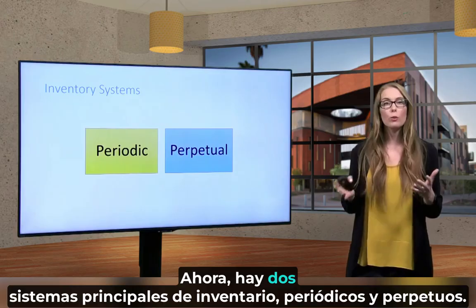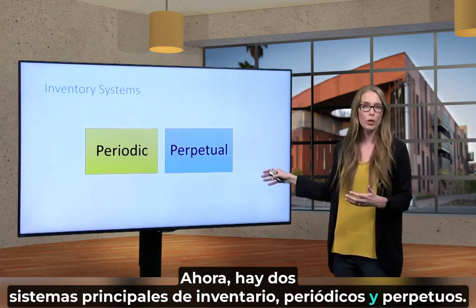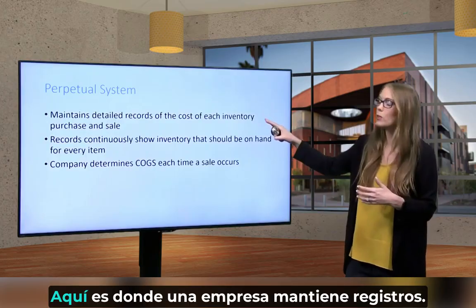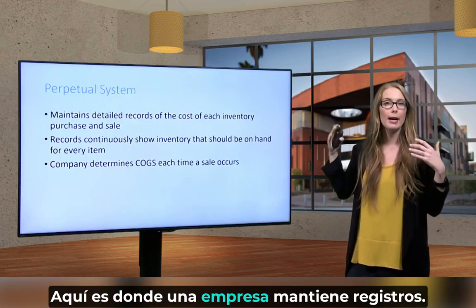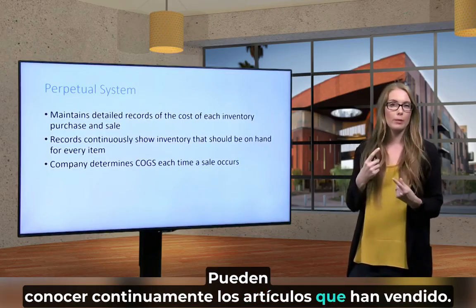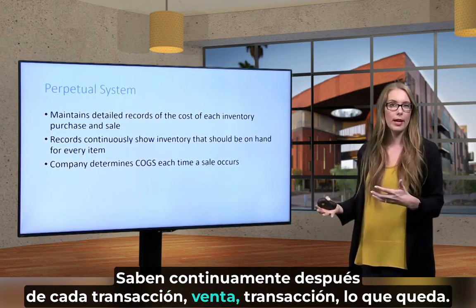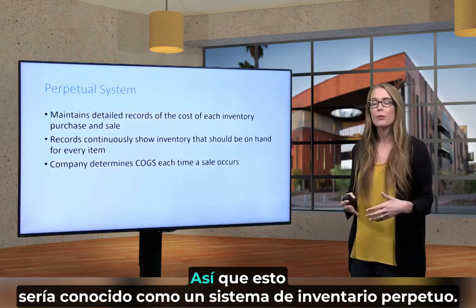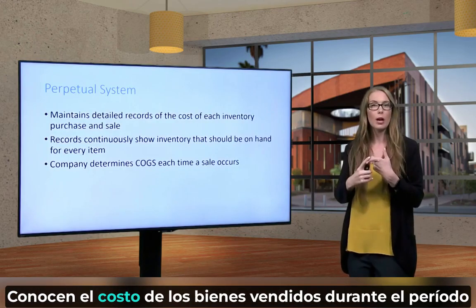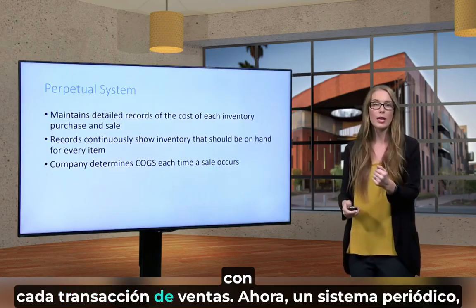There are 2 main inventory systems, periodic and perpetual. With a perpetual inventory system, a company is maintaining records. They continuously know the items they've sold, and they continuously know after each sale transaction what's left. This is known as a perpetual inventory system. They know the amount of cost of goods sold during the period with each sales transaction.